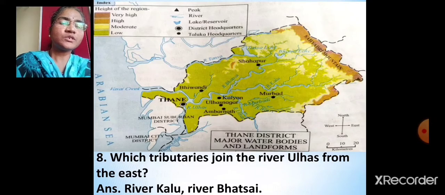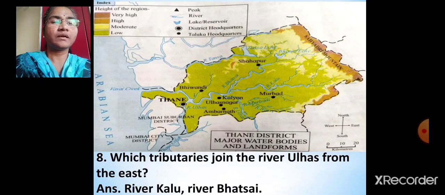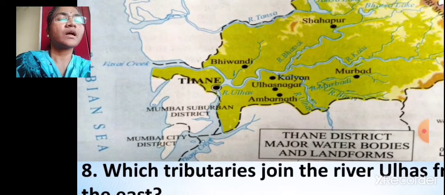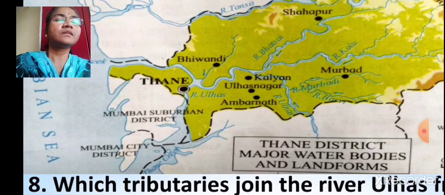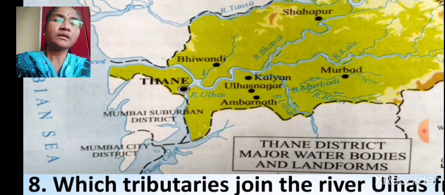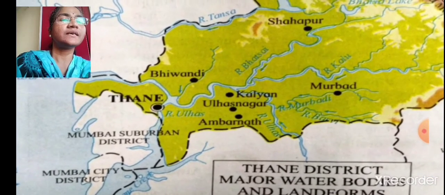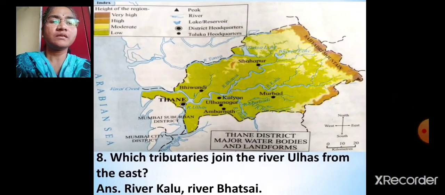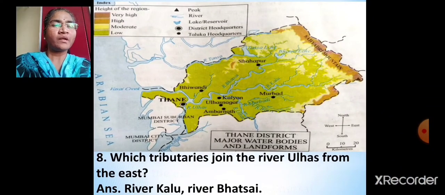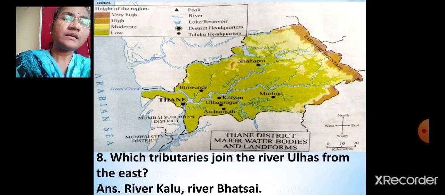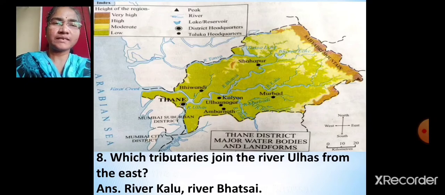Which tributaries join the river Ulhas from the east? See, river Bhatsai and river Kalu join this river Ulhas. Okay, so these are the tributaries which join river Ulhas from the east.